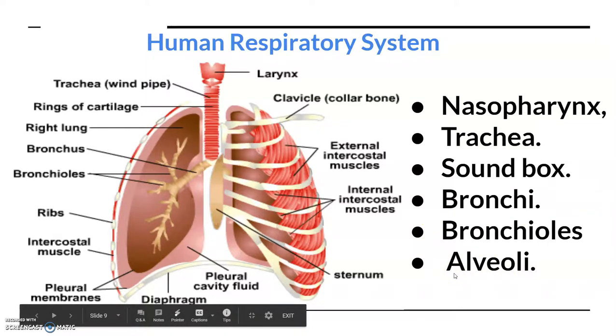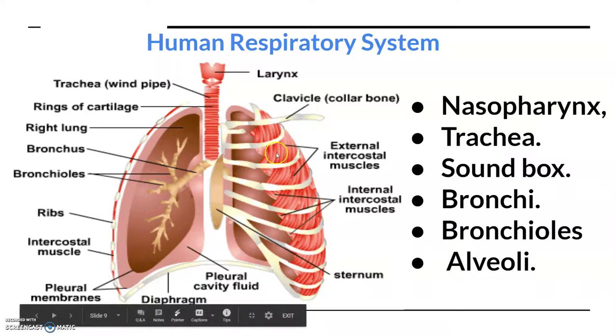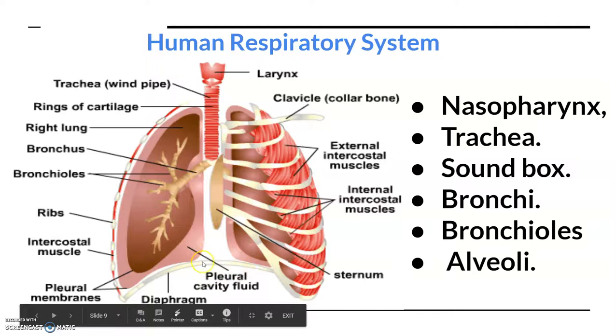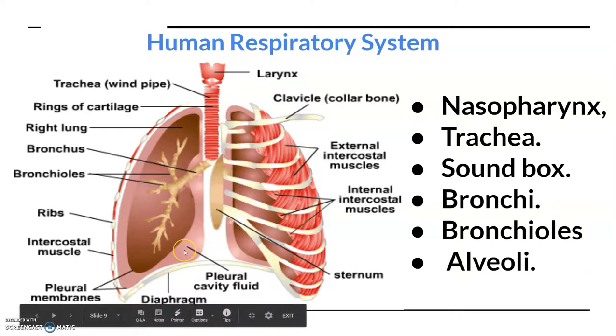So the branching network of bronchi, bronchioles and alveoli comprises the lungs. This is how they are present inside the lungs. The two lungs are covered by a double-layered membrane called pleura. It is a thin membrane covering both the lungs, and the pleural fluid is present in between them inside the pleural cavity.